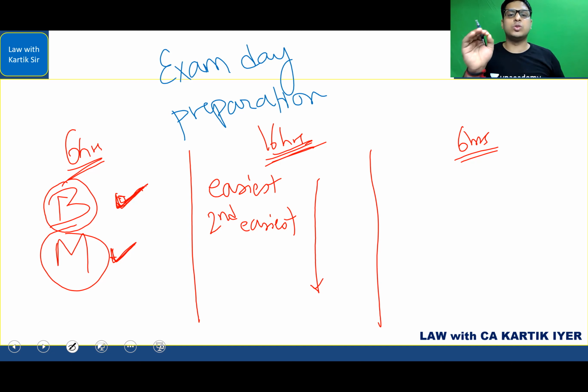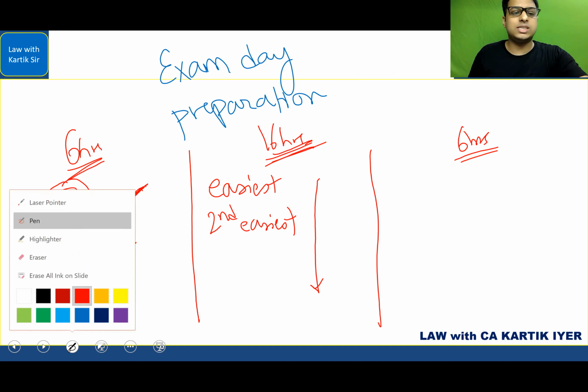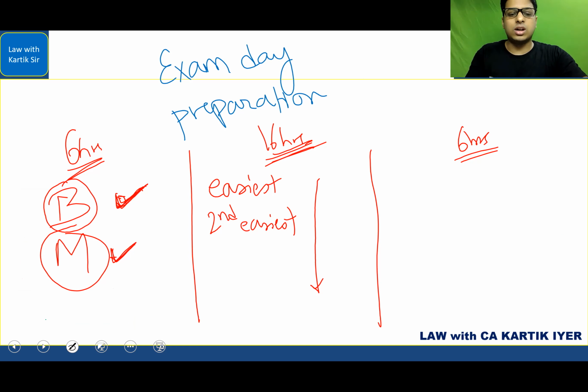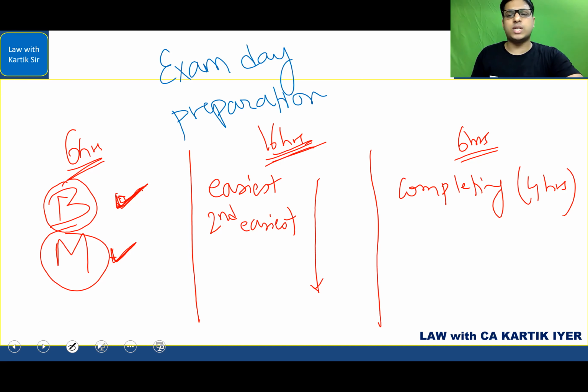There is something that you need to do in a very, very proper manner. The next one is the third day, where you have to ensure that you are completing the portion. So give around 4 hours for completing the portion. Whatever areas are left, in my opinion, 1 medium and 1 small chapter should be left on the 4th day, or on the last day, and that is something you should be able to complete. So 1 medium and 1 small chapter, or 2 medium chapters also, if you find it very comfortable, you can complete on this day.